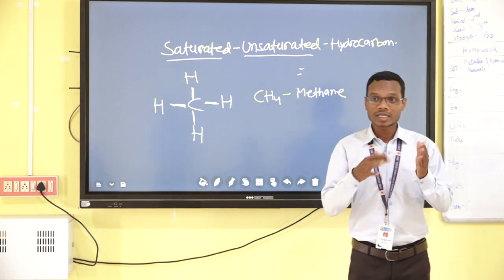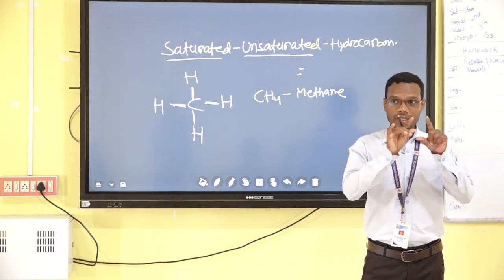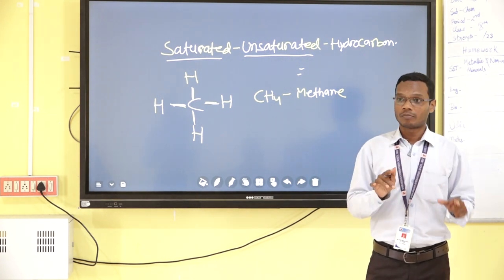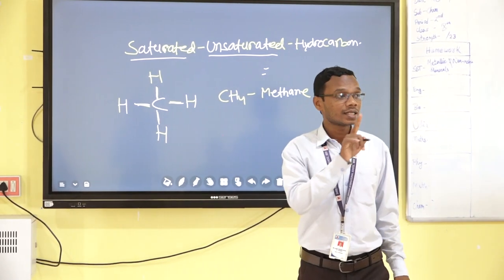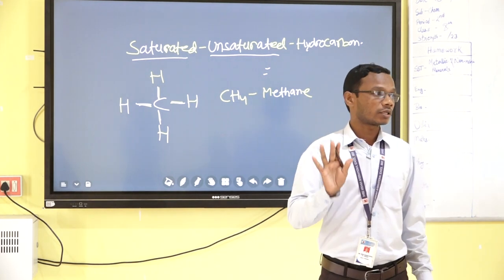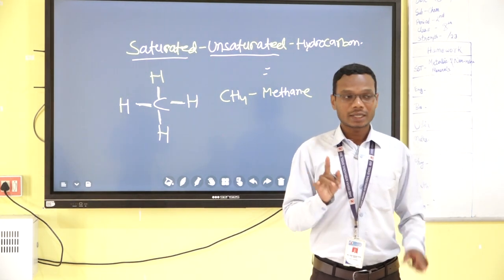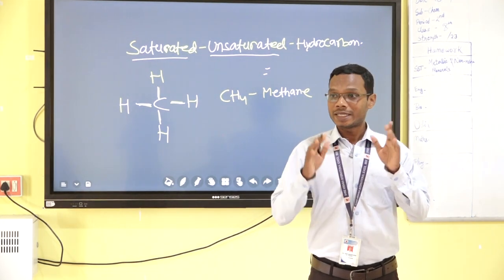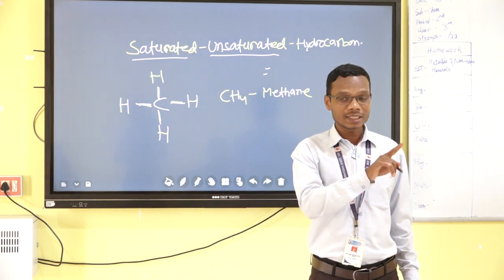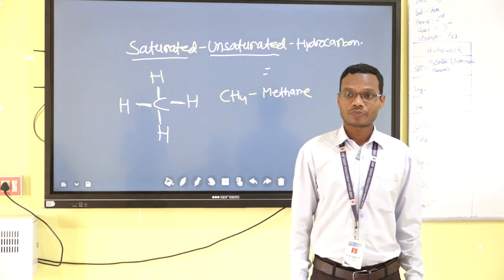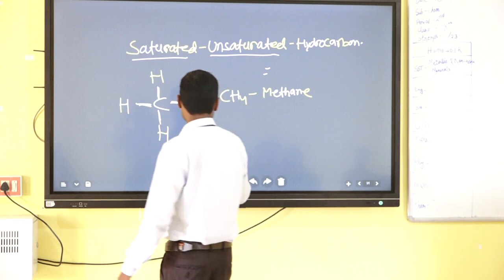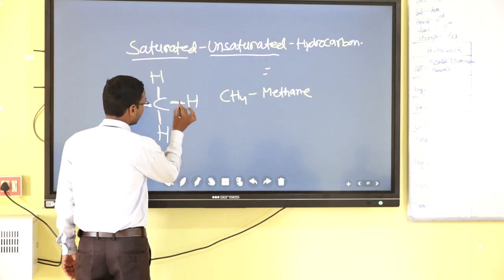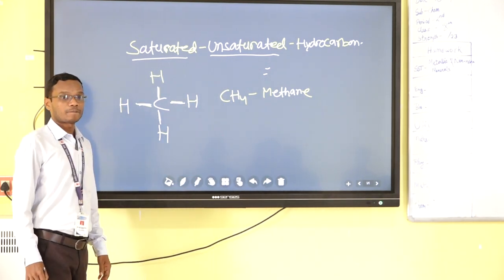That means you can say in your own language, in a carbon chain or in a carbon compound, all bonds between the carbons are single bonds. Understand? Again, all bonds in the carbon chain are single bonds between the carbons. That means all single bonds are satisfied.